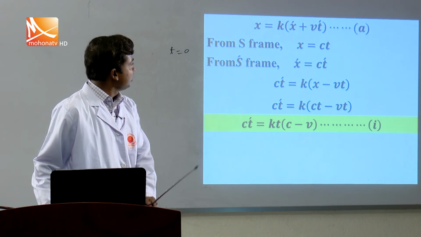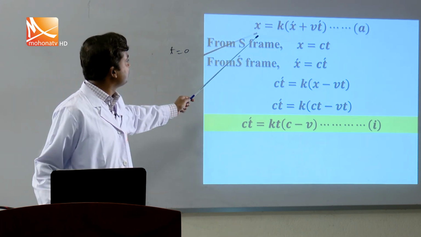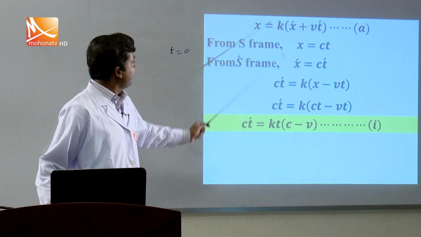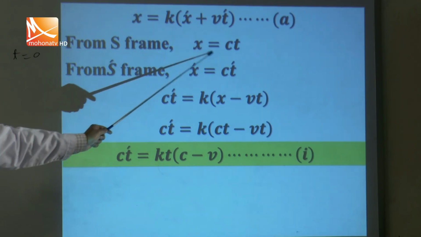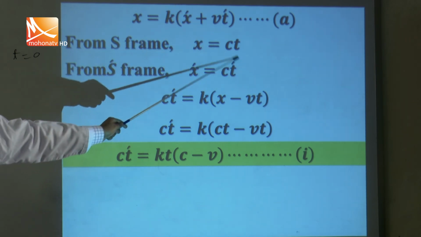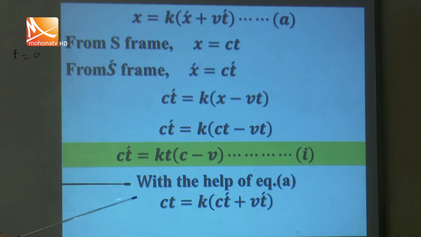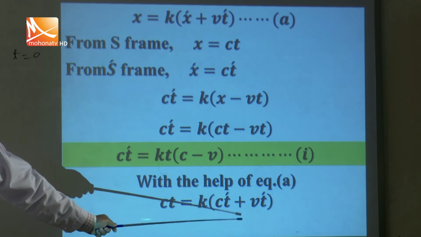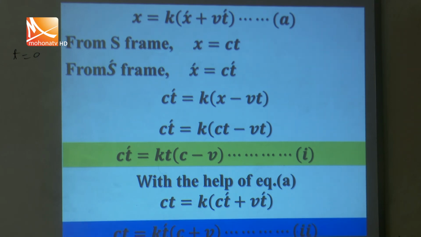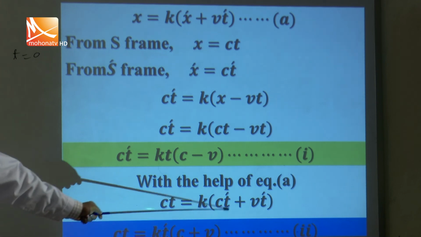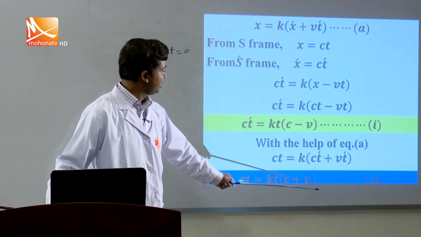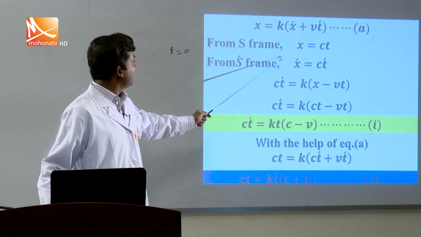Now another equation. In equation A we just put x = ct and x' = ct'. My dear student, this is x, we just put ct, and x prime, that is ct'. Then what will be the equation? With the help of equation A, ct = k(ct' + bt'), taking the constant common factor, ct = kt'(c + b). So this is equation 2.